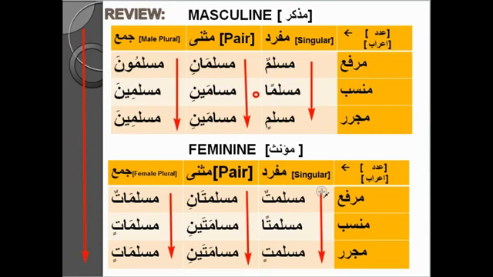If you're listening to a recitation, Muslimatun, you may hear matun, so you think it's singular. No, it can be plural, but it's hard to recognize. But if you see the text, you can say, well, actually there is no alif here, so it's singular, or maybe actually there is an alif here, so it's plural. So it's very important, because you're not going to turn it into a pair, you will make it plural.